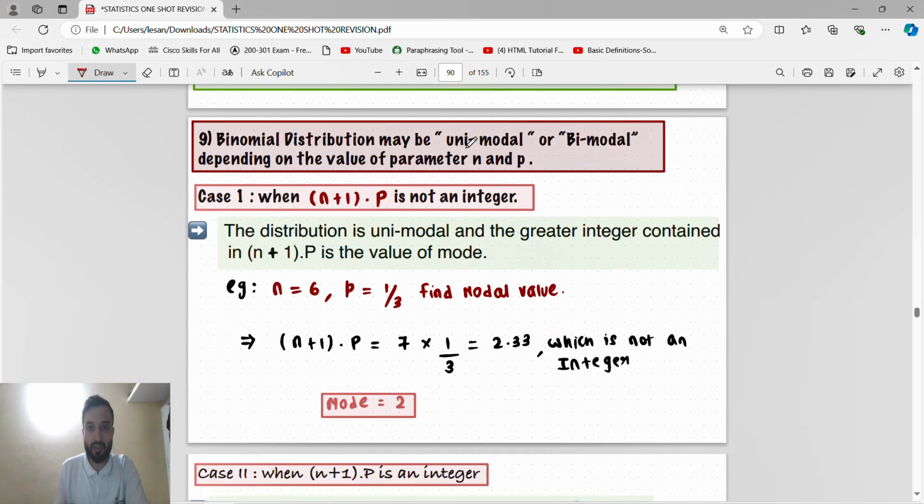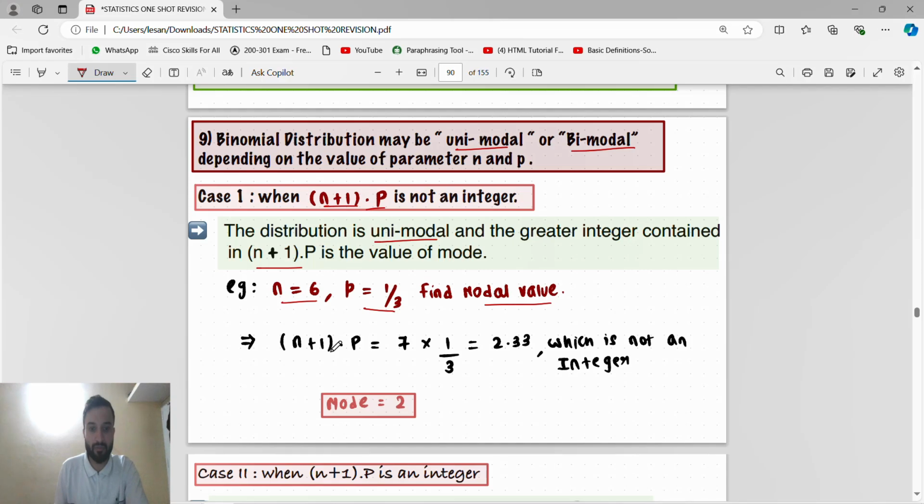Binomial distribution may be unimodal or bimodal depending upon the parameters. If n plus 1 into p is not an integer, the distribution is unimodal, and the mode is the greatest integer contained in n plus 1 into p. Suppose n is 6 and p is 1 by 3. Find the modal value.